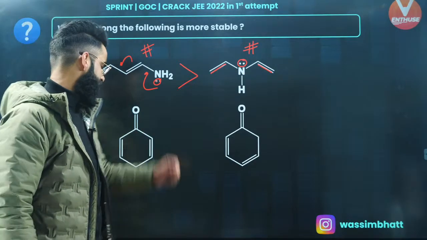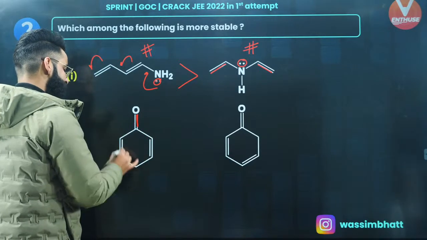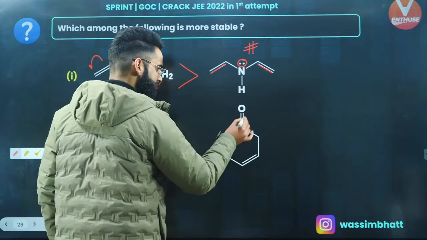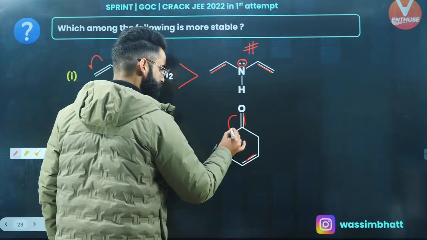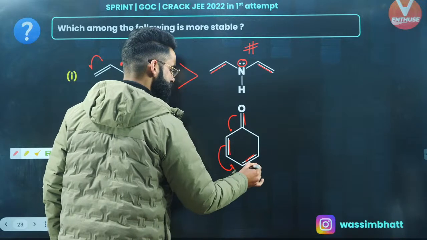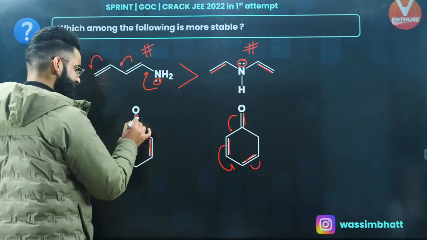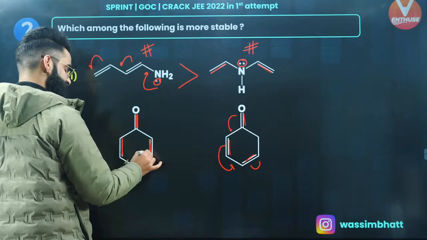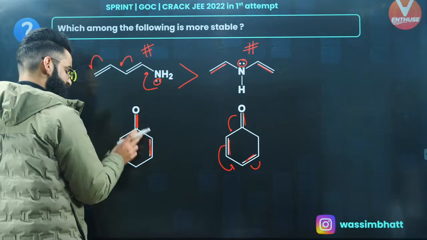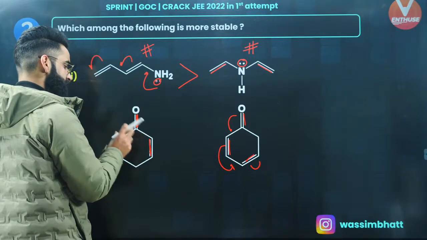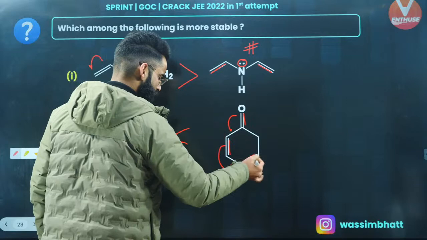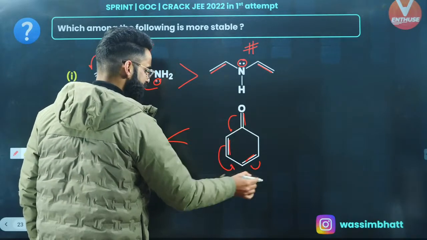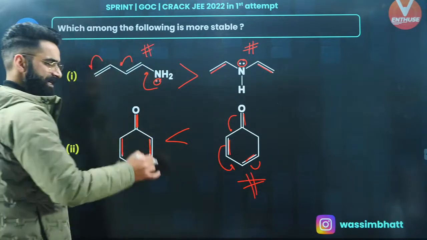If you look at this one, people, have a look. This pi bond, it's simultaneously in conjugation with these two pi bonds, right? So this is the case of cross conjugation. But over here, there is no such case, right? So this pi electron pair is simultaneously in conjugation with this pi bond as well as this pi bond. So I must say, this is the case of cross conjugation, and extent of resonance in cross conjugation is less, right? And this is the case of linear conjugation, or you can say extended conjugation. Better term is linear conjugation, right? So it's going to be more stable. Second is more stable than the first, right?